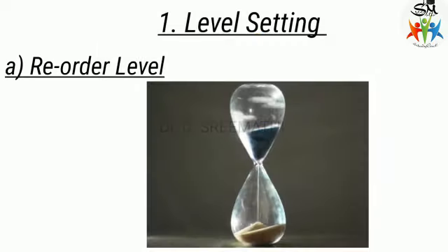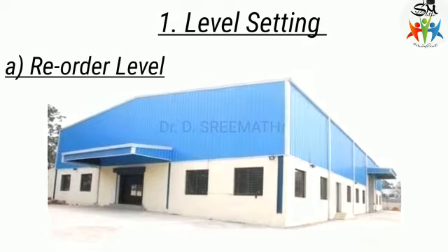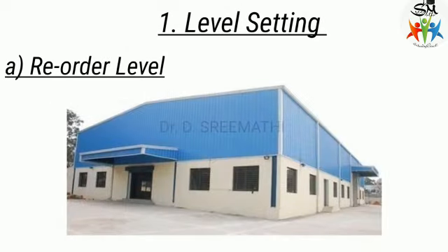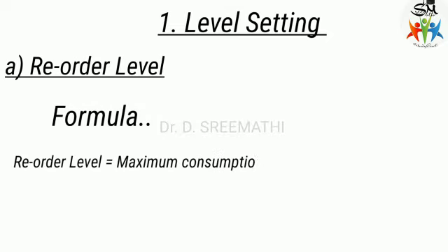So the time gap is to be fixed between the minimum level and the reorder level, so that when the stock is ordered, it reaches the godown and won't disturb the production. It can be calculated using the formula: reordering level is the maximum consumption multiplied by the maximum reorder period.